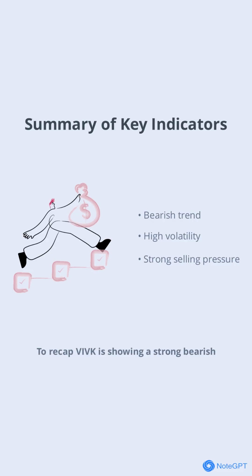Recap: VIVK is showing a strong bearish trend across all major technical indicators: moving averages, ADX, RSI, MACD, stochastic, ATR, OBV, and MFI. The stock is trading near its 52-week low with high volatility and strong selling pressure. These factors combine to create a highly risky environment for investors.